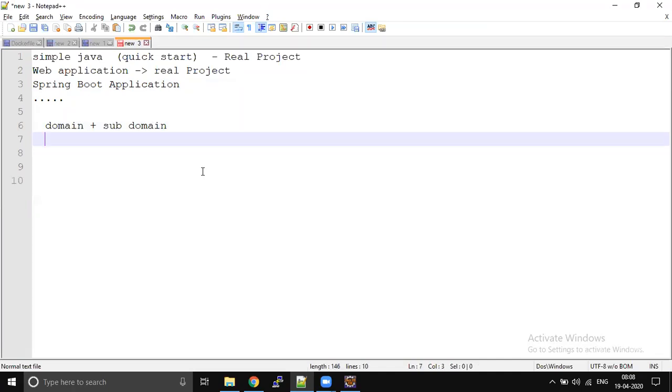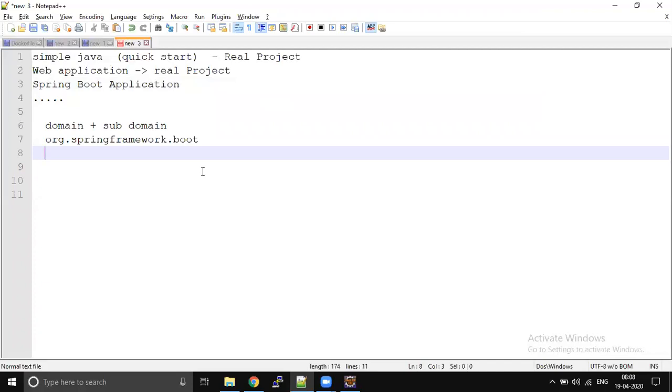Let's take an example of Spring. How do the Spring people define group ID? They define it like this: org.springframework and then their subdomain. For example, if you develop a Spring Boot application, then the subdomain is boot.